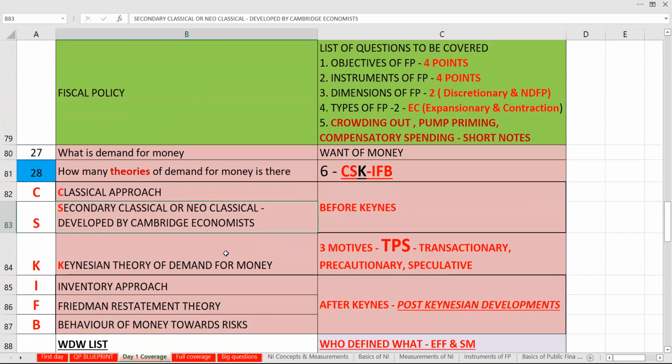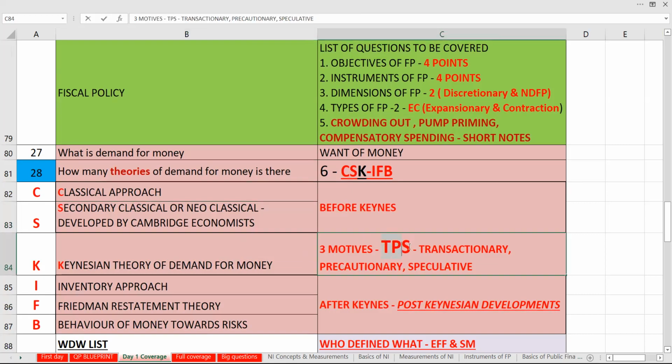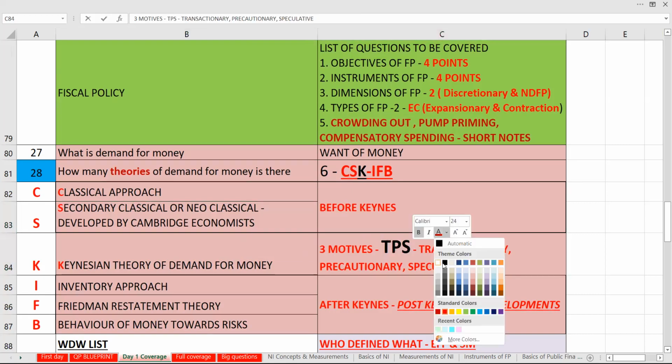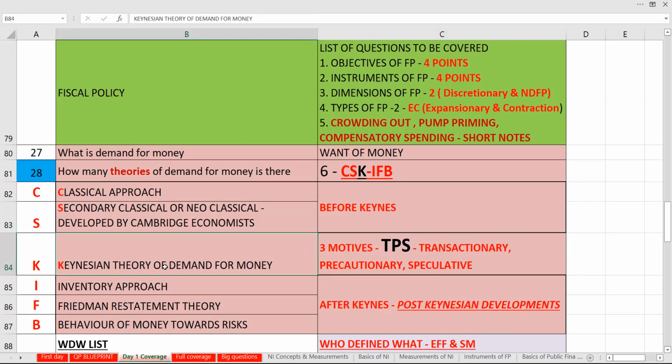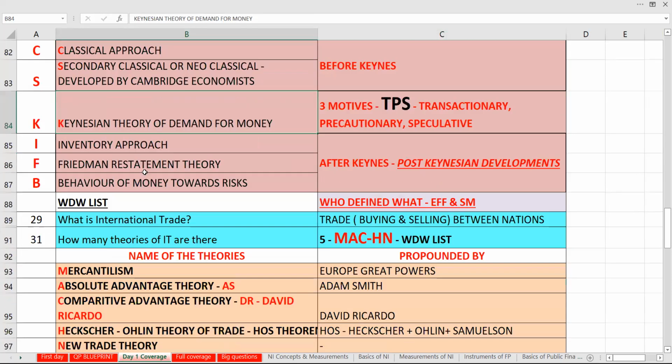When we say classical approach, it is going to be the first approach. Secondary classical or neoclassical is the second. All these are before Keynes. Then Keynesian theory will come. What are the 3 motives? We will talk about TPS. What is TPS? Transactionary, precautionary, and speculative. After Keynes, they will bring 3 approaches.